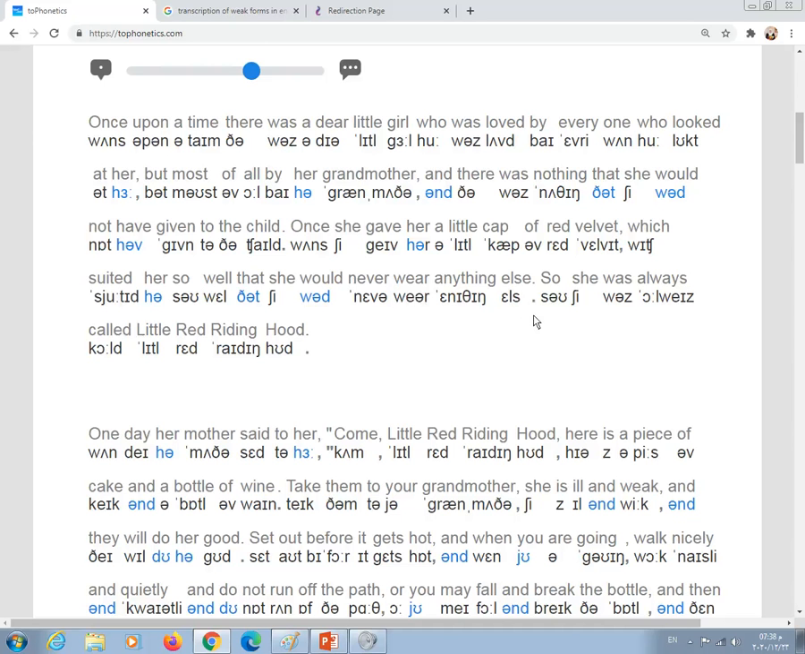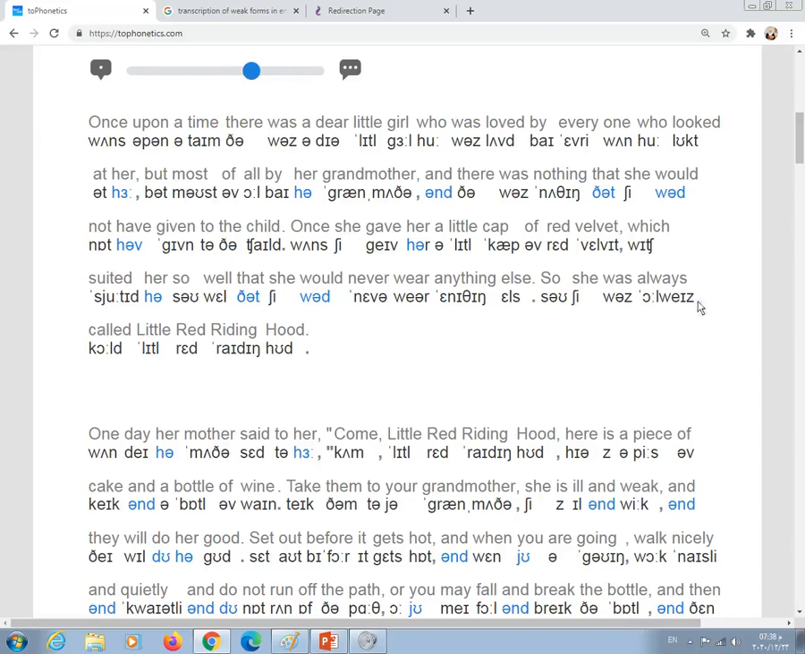Okay, so let's read the sentence again. Once she gave her a little cap of red velvet, which suited her so well that she would never wear anything else. So she, weak form, was weak form, always.